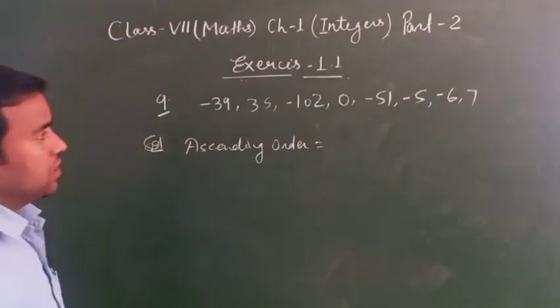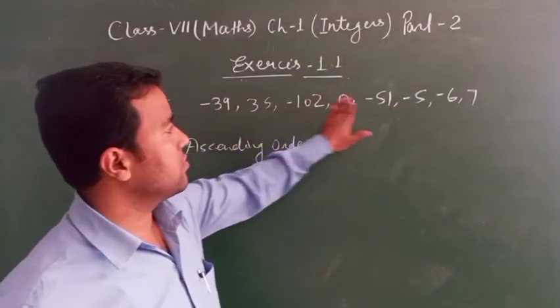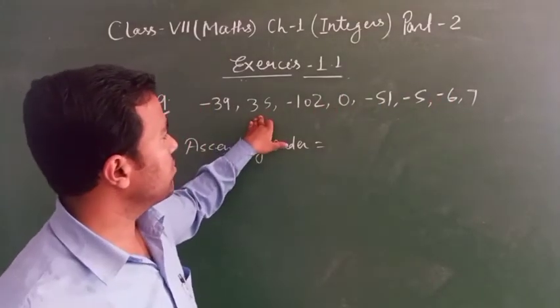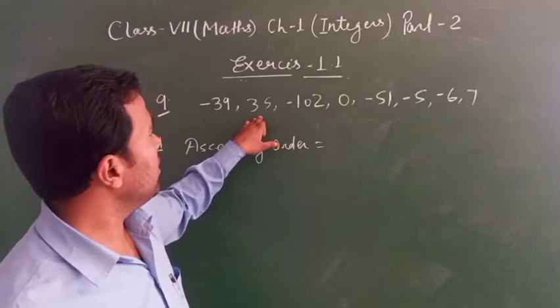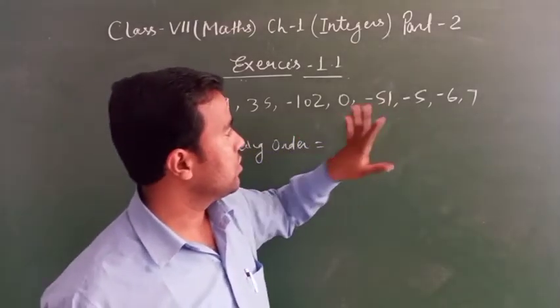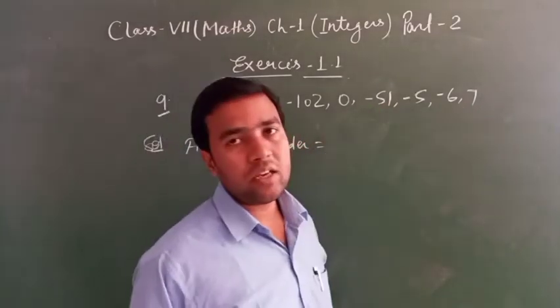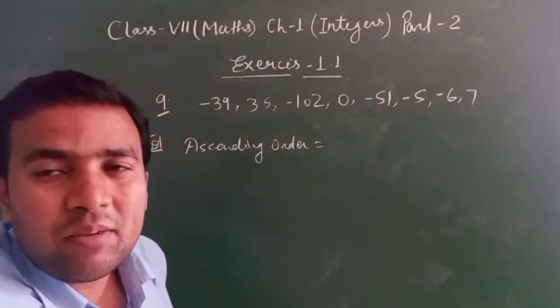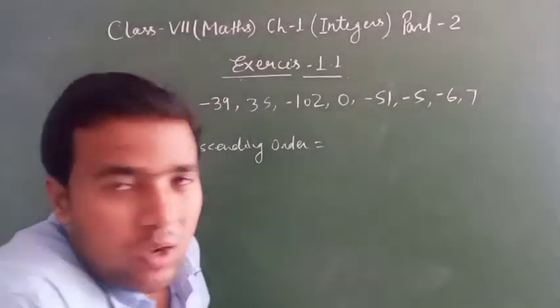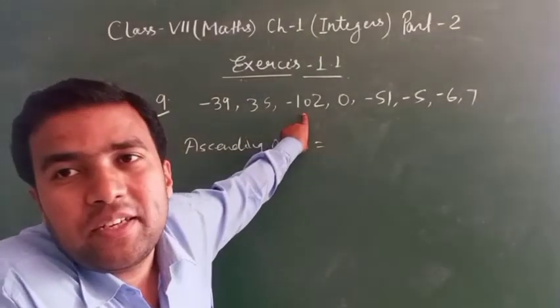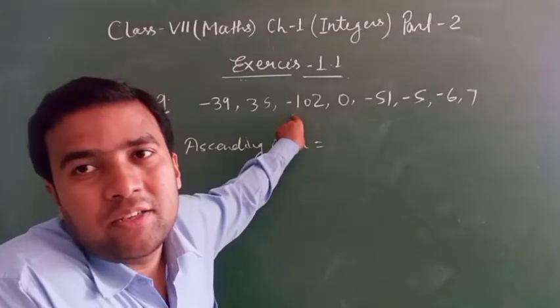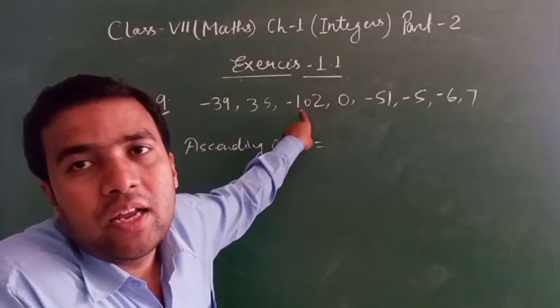Think about which number is very small. See, 102 is very big, but here is a minus sign, so it is very small.